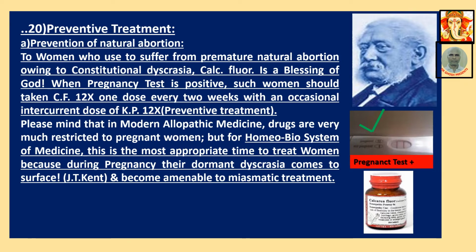This is from the lap of J.T. Kent, the giant of homeopathy. The next leader after Hahnemann is J.T. Kent of America. Women become amenable to miasmatic treatment, that is, women are aptly treated during the pregnancy period in homeopathy and biochemistry. Modern tissue salts. But allopathic medicine generally does not give them any medicine during this period. But this is our high time to give the medicine. Please remember this.